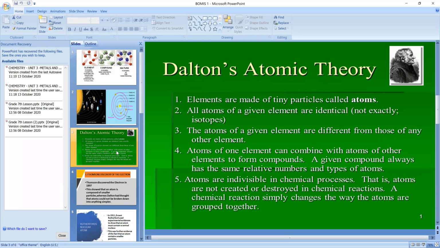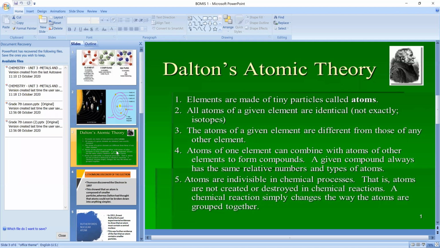If you take nitrogen, it consists of all nitrogen atoms. If you take phosphorus, it consists of all phosphorus atoms. If you take oxygen, it consists of all oxygen atoms. So if you take a particular element, it consists of atoms of that particular element only. It doesn't consist of a mixture of different atoms. That is the second point. All atoms of a given element are the same, identical.